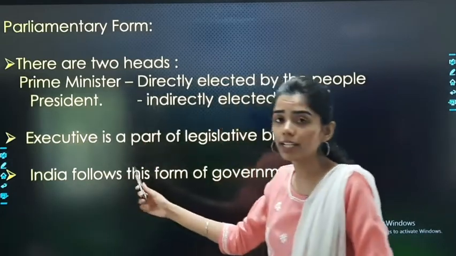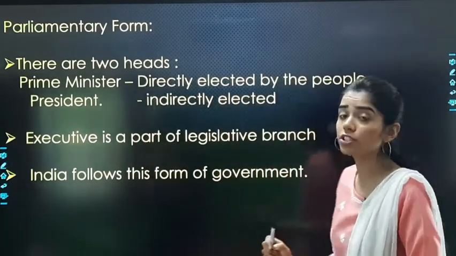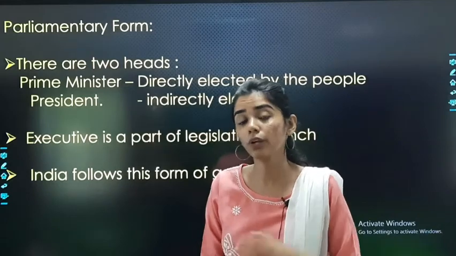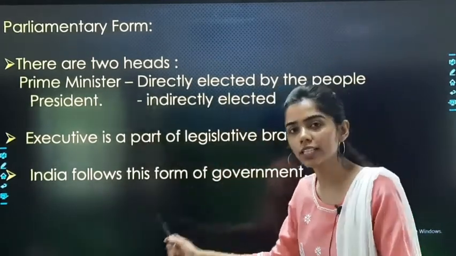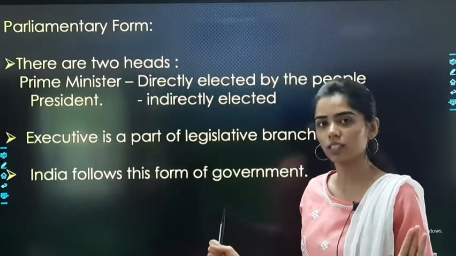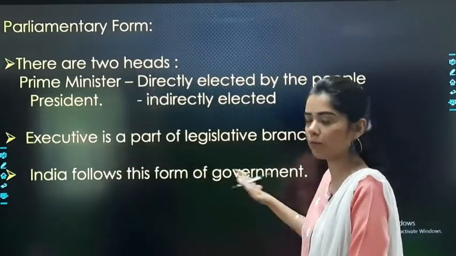Then the executive is a part of the legislative branch. It is a part of it. India follows this form of government. Clear? This is parliamentary form.